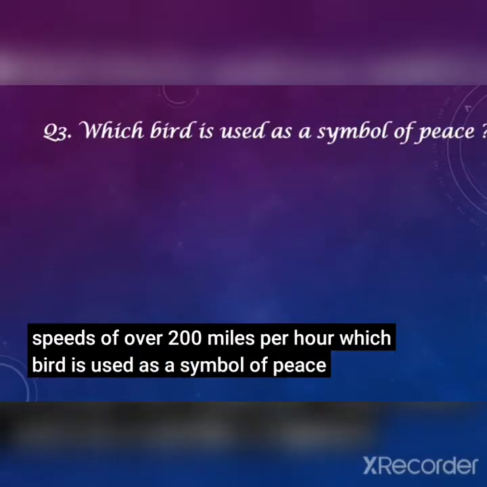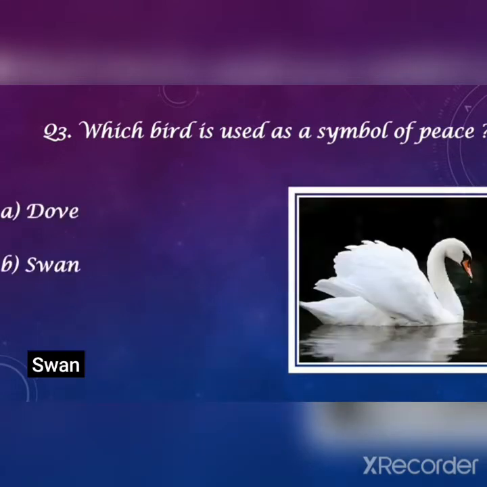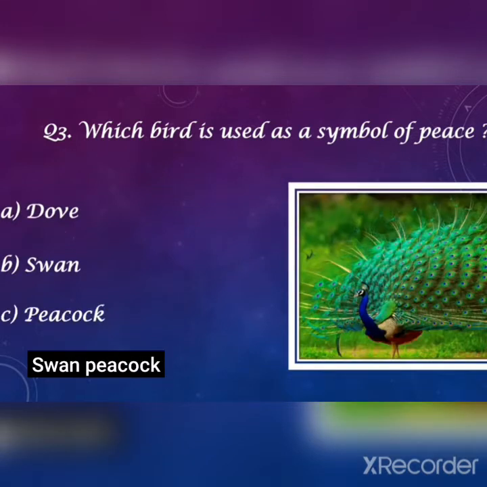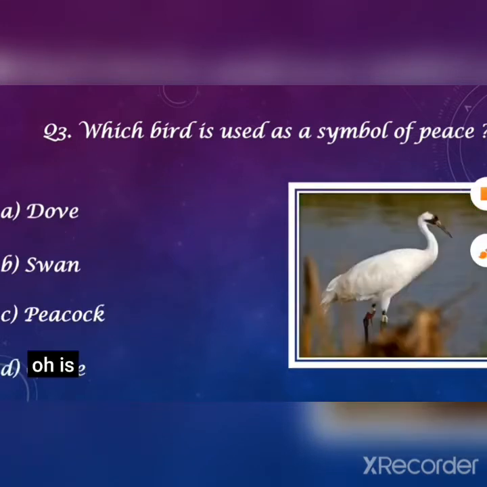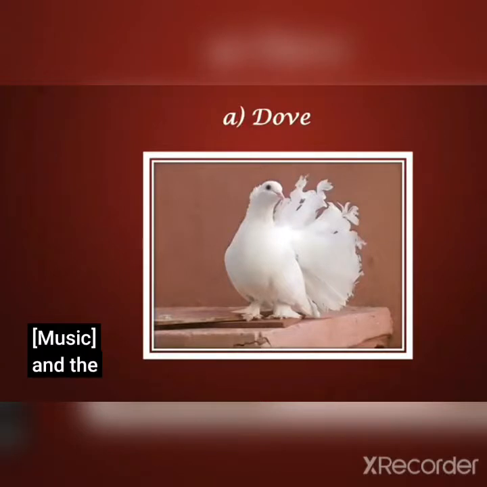Next, which bird is used as a symbol of peace? A. Dove. B. Swan. C. Peacock. D. Crane. Please give the answer. Answer is dove.